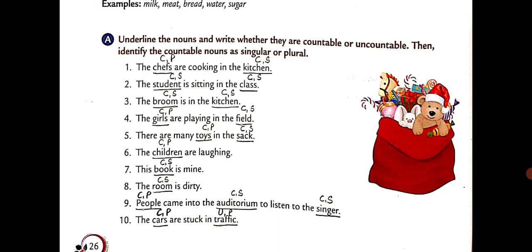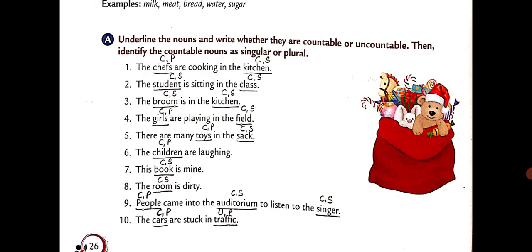Then kitchen is also a countable noun. We can count the number of kitchens, right? That is 1. There is only one kitchen. We are talking about singular. So it is singular. Put S on the top. Write C and S on the top. C for countable and S for singular.